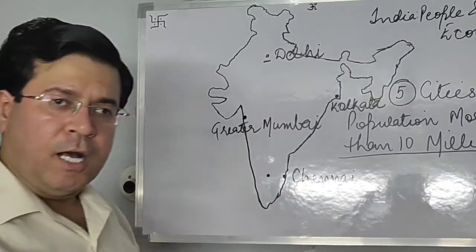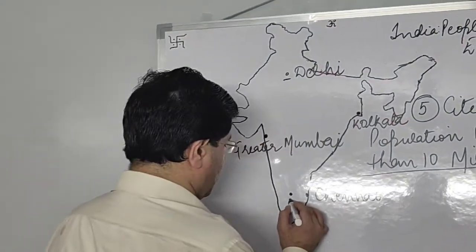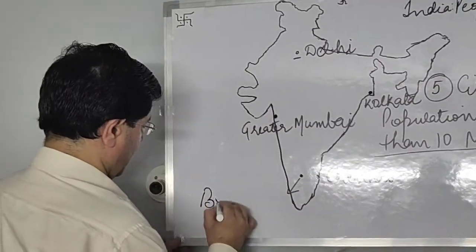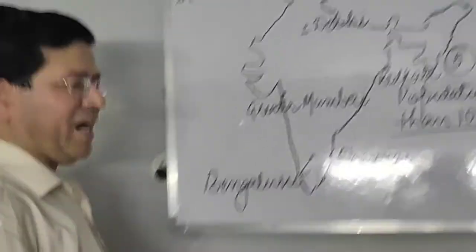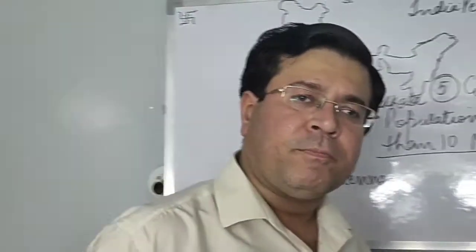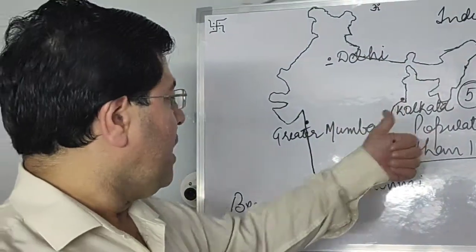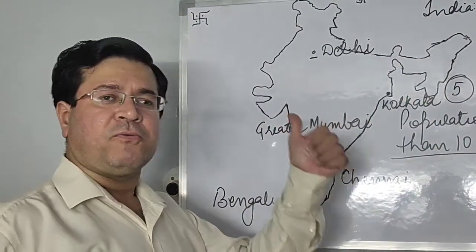In South India, another city which is going to be asked in exam, that is Bengaluru. So these 5 cities will be asked in the exam: Greater Mumbai, national capital Delhi, Kolkata, Chennai and Bengaluru. This is your map number 5.